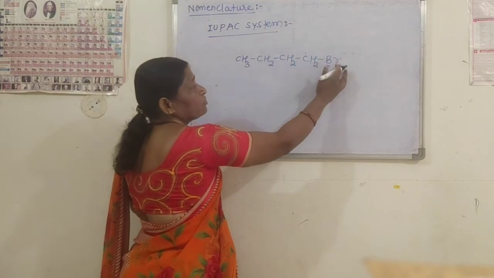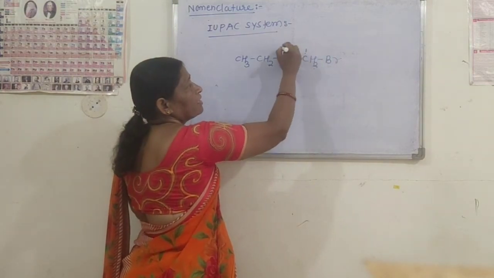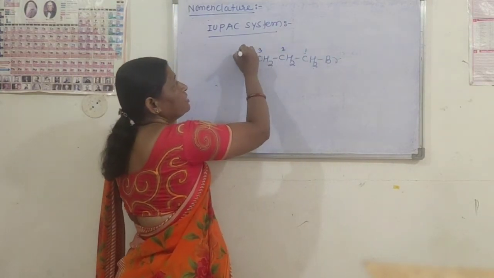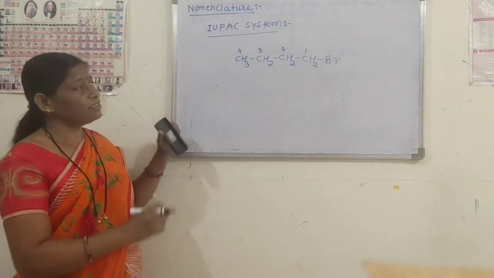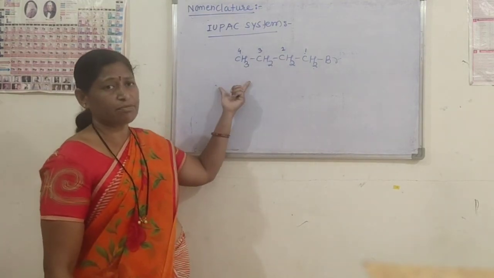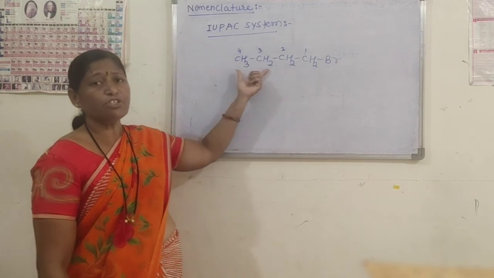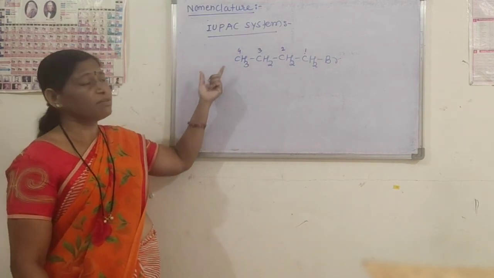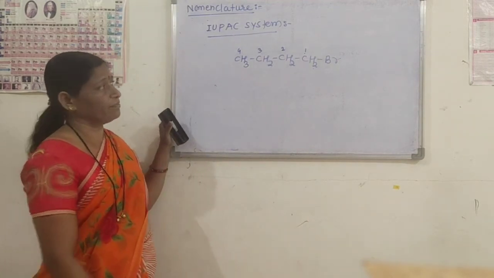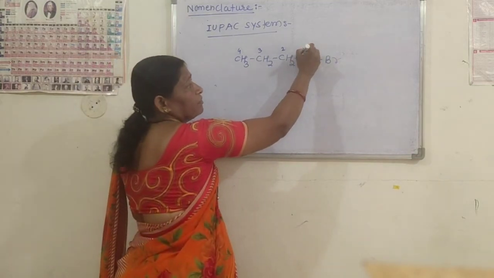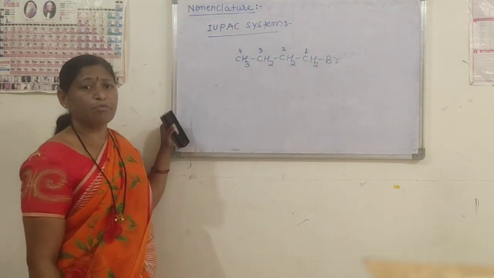This is the functional group, therefore select the longest continuous carbon chain. This is a continuous chain of four carbon atoms, so the parent alkane is butane, and for Br we use the name bromo.